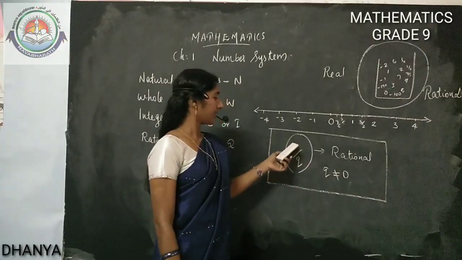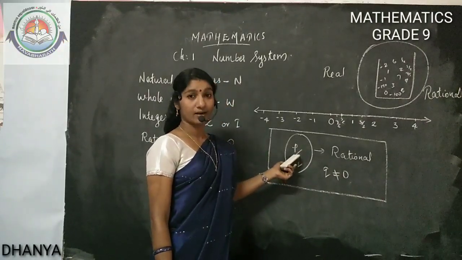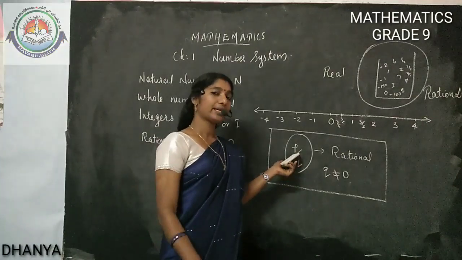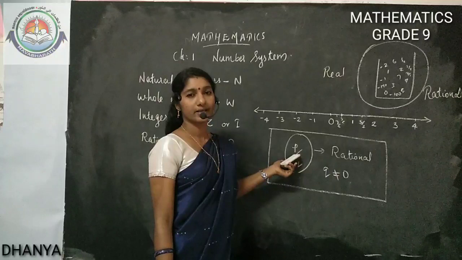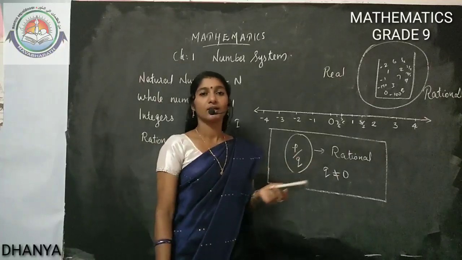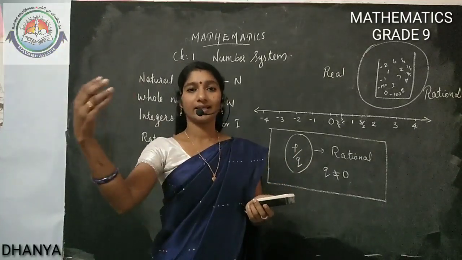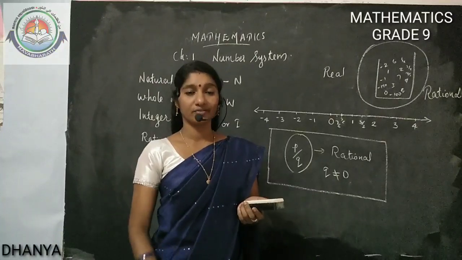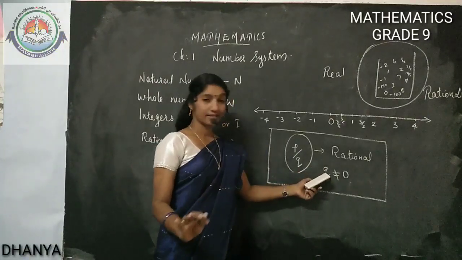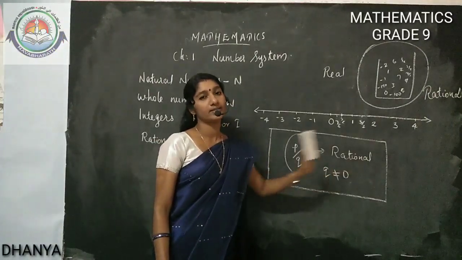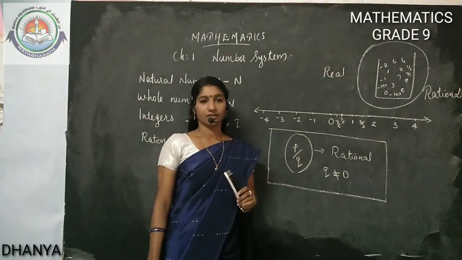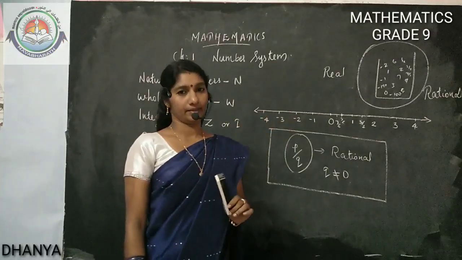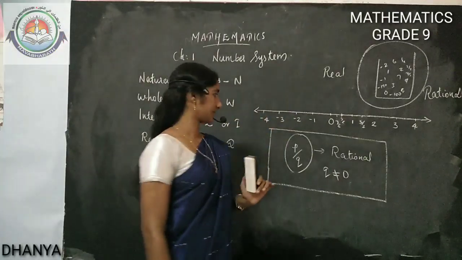If we simply write that P by Q form numbers are called rational numbers and P and Q can be any integers, that definition will not be correct, because if somebody used Q as 0, we would get a division by 0. That's not defined. So compulsorily you have to write Q cannot be 0. Very important point. Q can't be 0. Other than that, Q can be any integer.